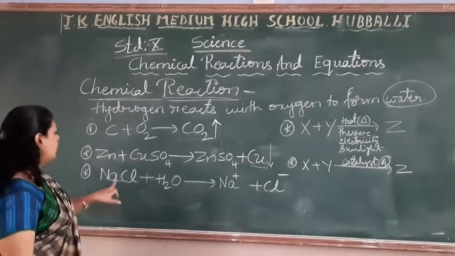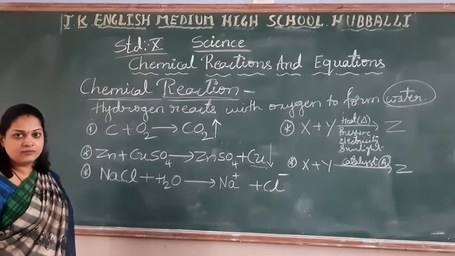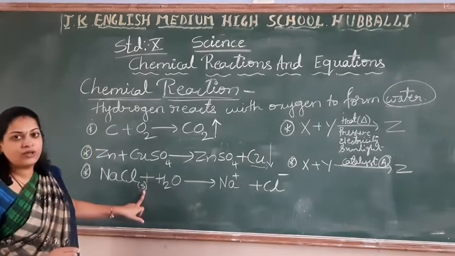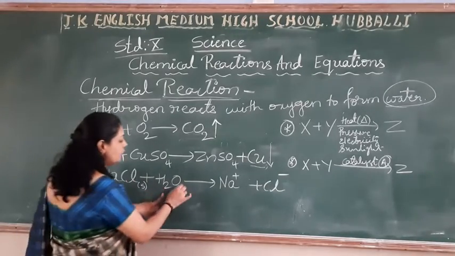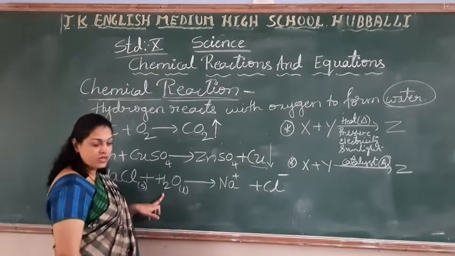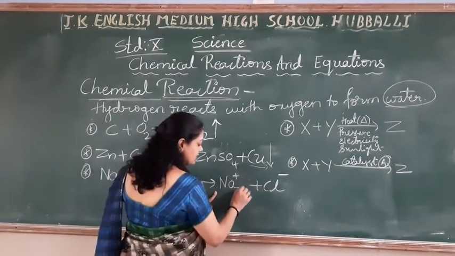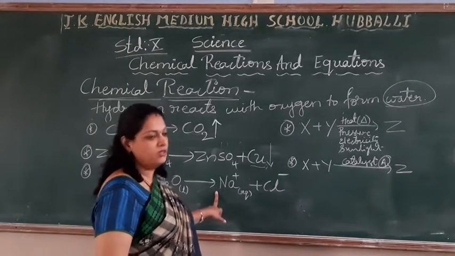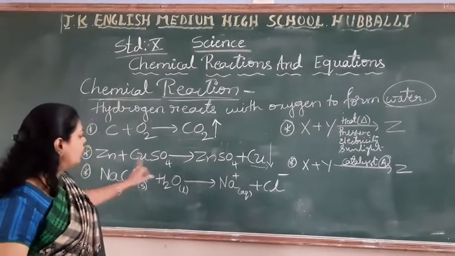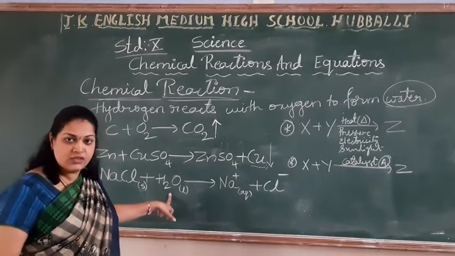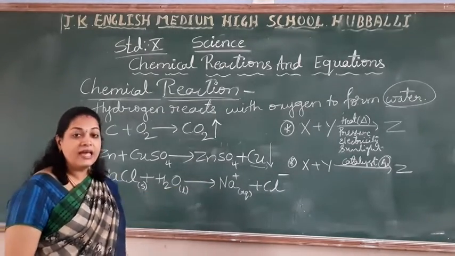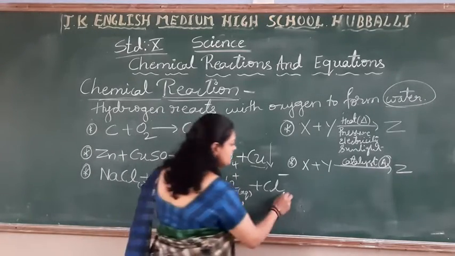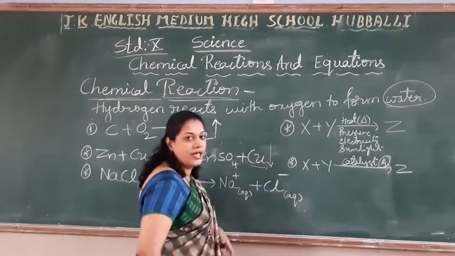Correct? So, what is the state of NaCl? It is in the solid state. You can write it below this. Like this, you can write. What is the state of water? Liquid. What is the state of Na+? Aqueous solution. Hope you know the meaning of aqueous solution. If you have taken a solid, put it in the water, and if it is dissolved, that is called the aqueous solution. So both Na+ is aqueous and Cl- is aqueous.